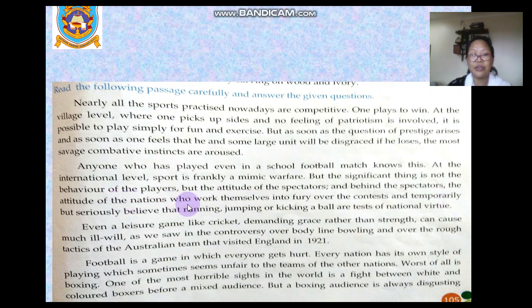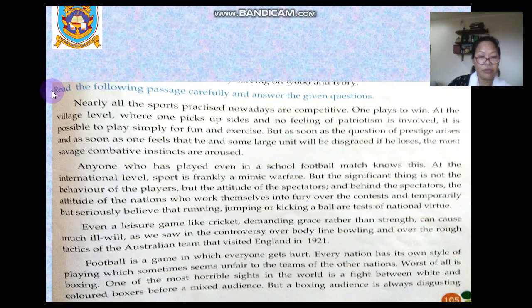The attitude of nations who work themselves into fury over the contest and temporarily but seriously believe that running, jumping or kicking a ball are tests of national virtue. So what is wrongly thought of as a test of national virtue? The belief that running, jumping, kicking a ball are tests of national virtue is wrong.